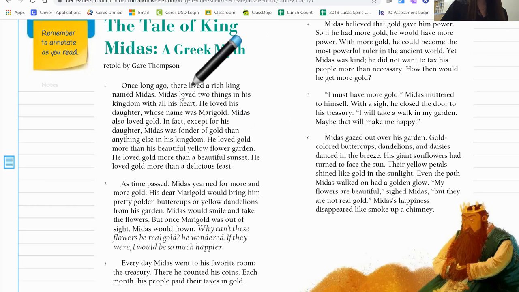So, in the first paragraph, King Midas is described. I learned about his character traits, which really is that he loves gold. And although we learn about his character, this paragraph does not describe any actions. So I will not underline anything in this paragraph.